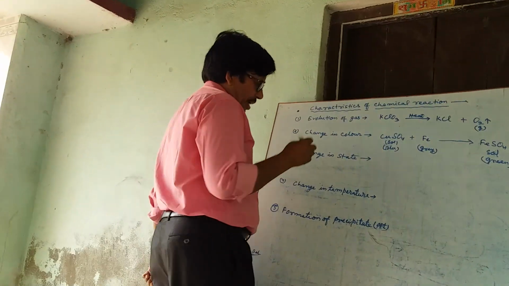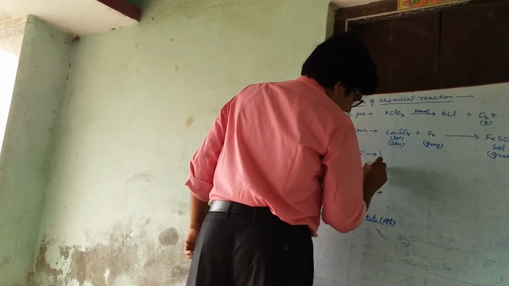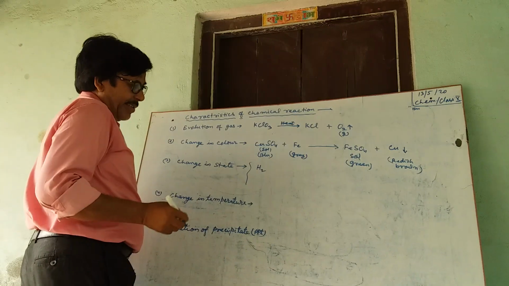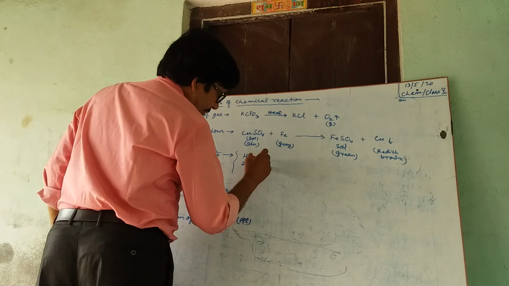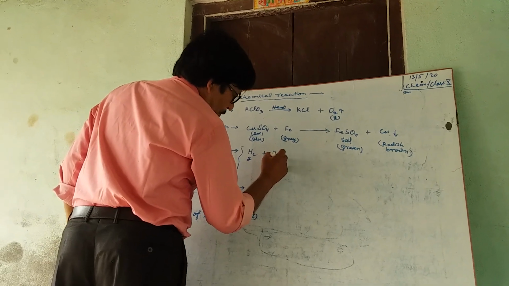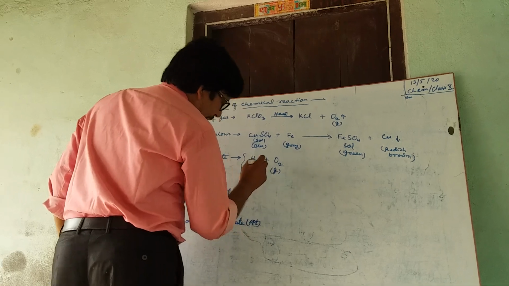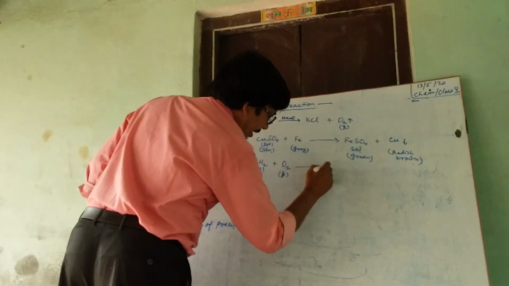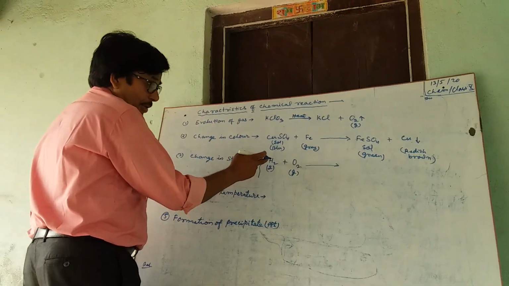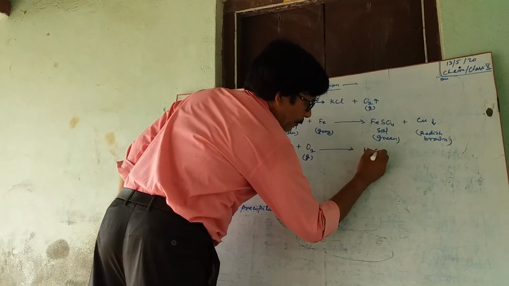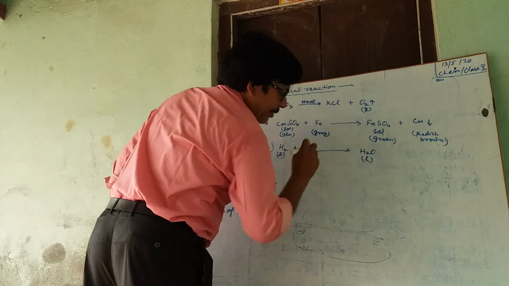Another, change in state. H2 is a gas, plus O2, which is also a gas. These two gases combine together chemically, that is, when hydrogen burns in presence of oxygen, it forms H2O liquid.